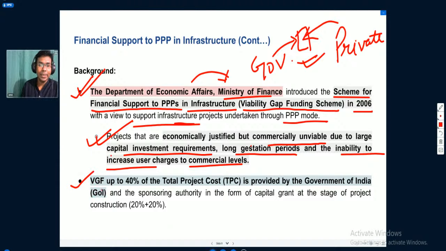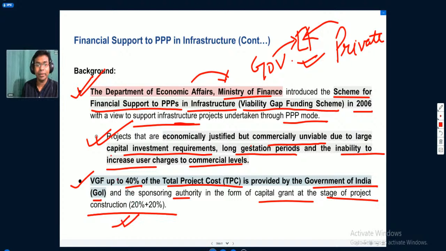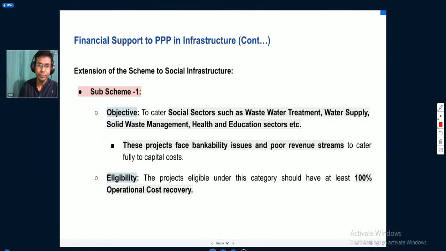Then viability gap funding of up to 40% of the total project cost is provided by the Government of India, meaning the central government, and the sponsoring authority, in the form of capital grant at the stage of project construction itself. So 20% will be given by the central government and 20% by the sponsoring authority. When the project is being constructed, viability gap funding will be provided by the government.